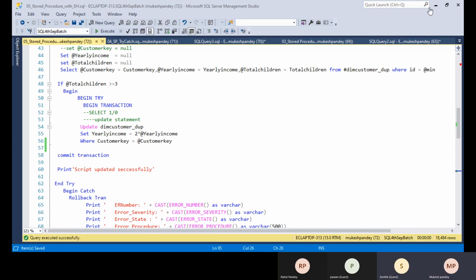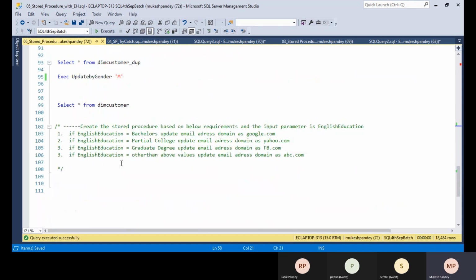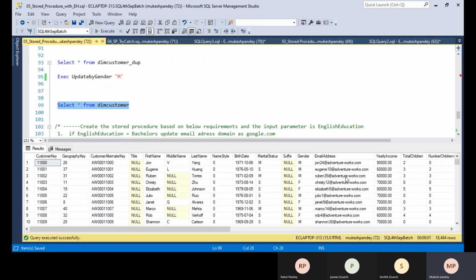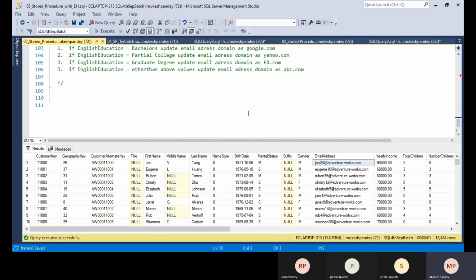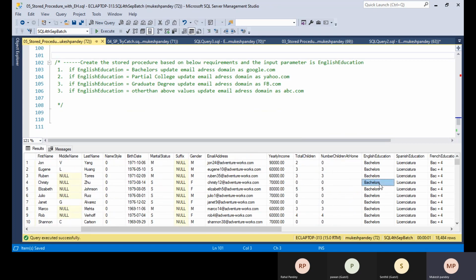Okay, so I have a couple of practice questions available at the bottom of this code, and I will also upload more to the drive. The requirement of the stored procedure is that we have the dim customer table. Within it you can see we have the Adventure Works email address. You need to create the stored procedure based on the English education column, with values like bachelor and so on.